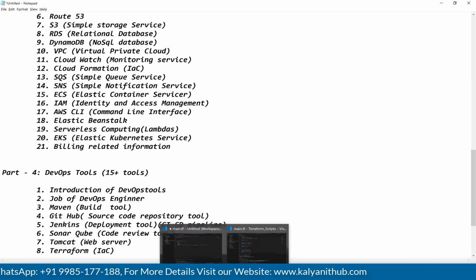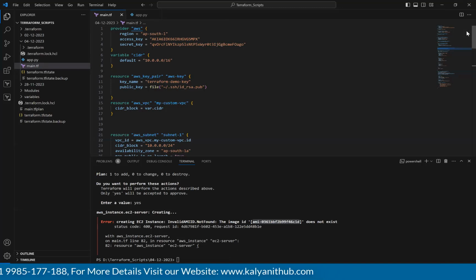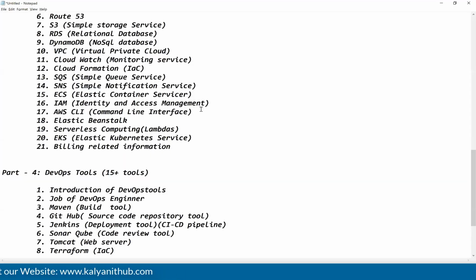See, in the previous batch at 6 o'clock, everything I wrote in front of them only. I explained everything at the time of writing, guys. They are very strong in this now. Creating the infrastructure by using Terraform, they are very strong. So like this, I will explain everything from scratch, everything about this Terraform also, guys.